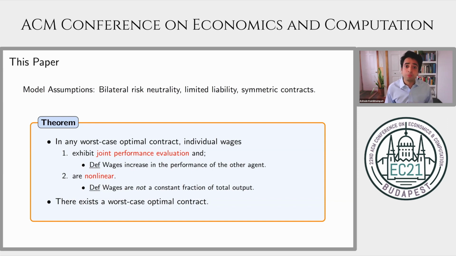First, they exhibit joint performance evaluation. Alice's wages actually increase in the performance of Bob. And moreover, they are nonlinear. Wages are not a simple constant fraction of the total output produced in the firm. Finally, there exists a worst case optimal contract so that the properties I've just described to you are not vacuous.